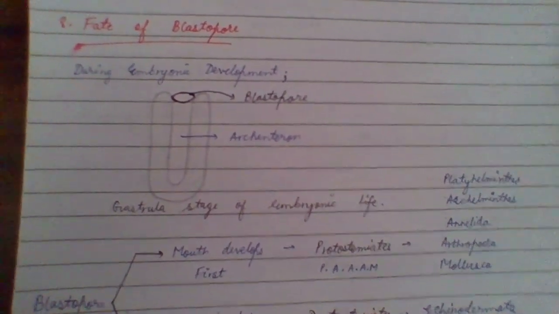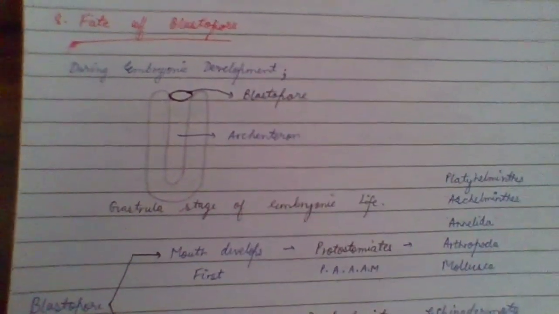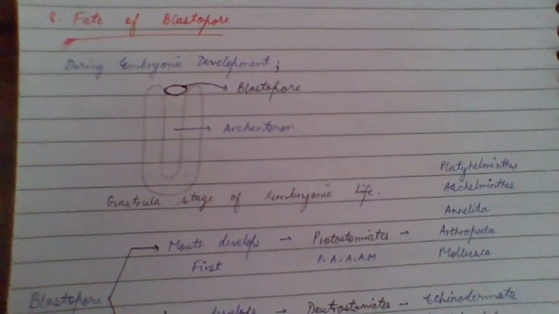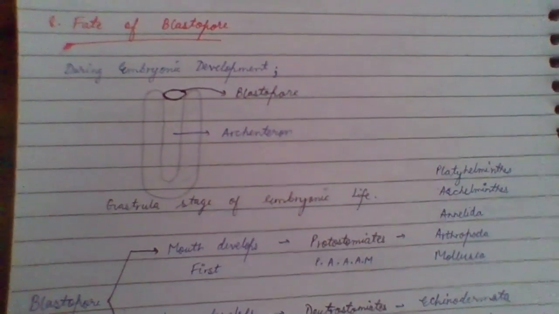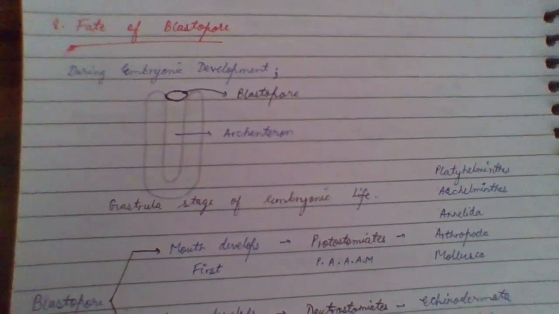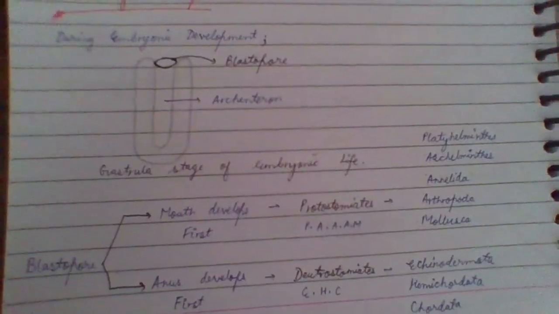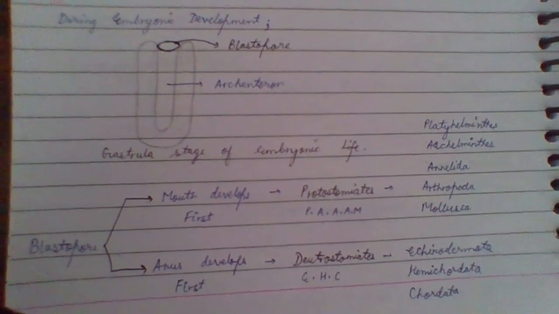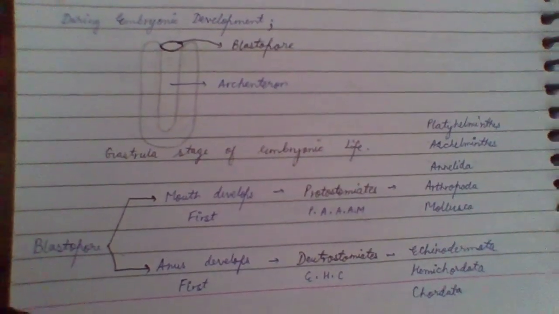Examples of protostomiates, where the mouth develops first, are Platyhelminthes, Aschelminthes, Annelida, Arthropoda, and Mollusca. Where the anus develops first, in deuterostomiates, examples are Echinodermata, Hemichordata, and Chordata.